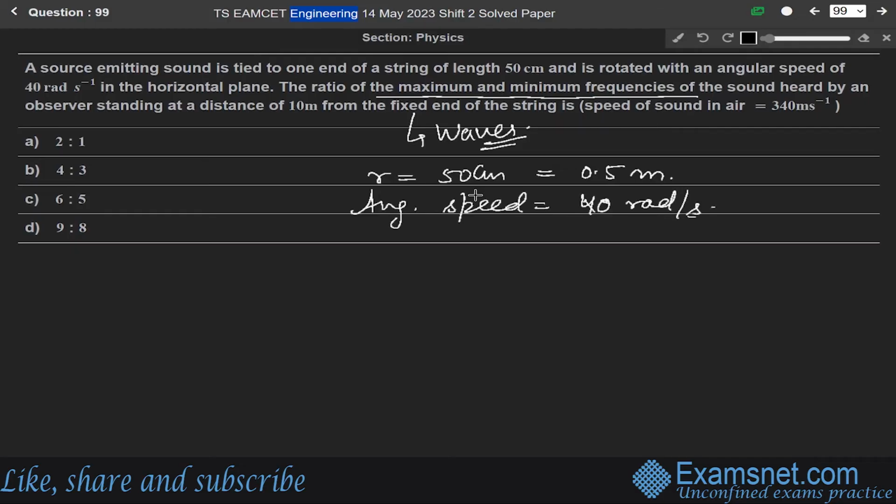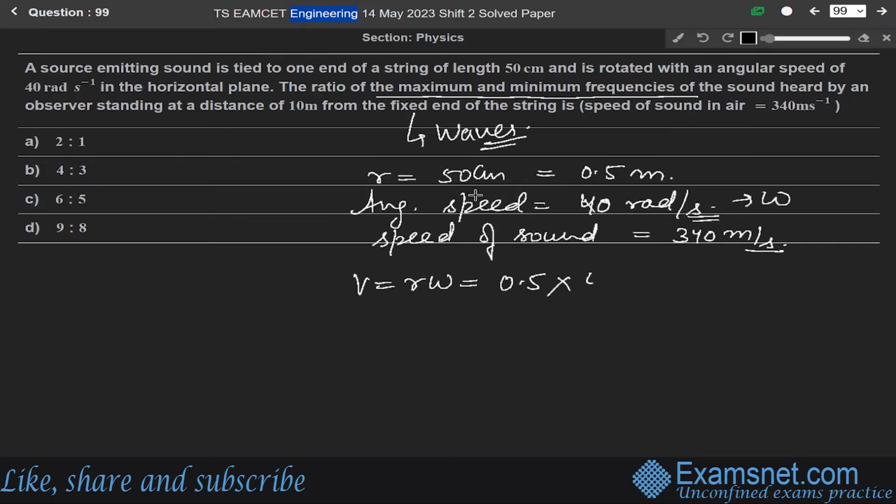The speed of sound in air is given as 340 meter per second. So using the formula V equals R into omega, R is 0.5 and omega is 40 radian per second, so we get V is 20